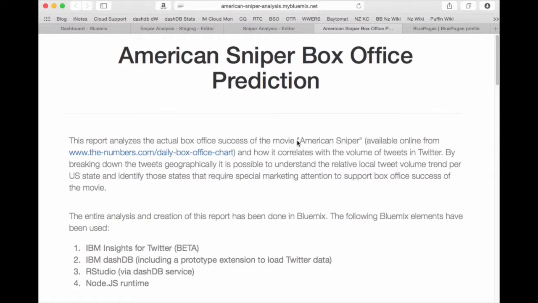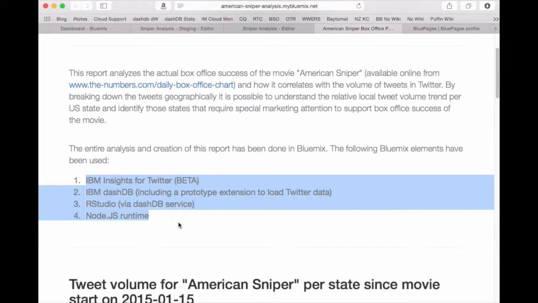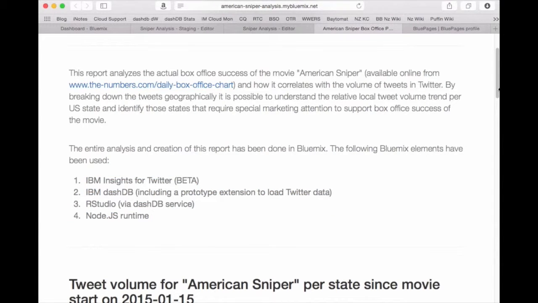This report web app analyzes the box office revenue numbers of the movie American Sniper, which is data that is publicly available on thenumbers.com. And it combines it with all the tweets that have happened since the movie was launched a couple of weeks ago. The tweets are then geographically broken down by US state, and we then look at the trend of tweets over time. To build this report, we have used Bluemix with the IBM Insights for Twitter service, with the dashDB data warehouse service, including RStudio, which is part of the service, and the Node.js runtime.